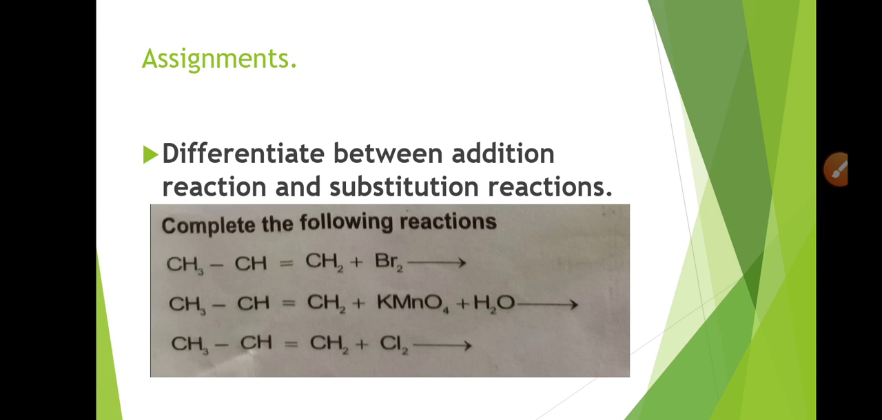You will do the comparison in the form of a column, and in the second question there are reactions that you have to complete, and you will write down the balanced chemical equations, and you will mention the conditions on the arrow if any condition is applicable.